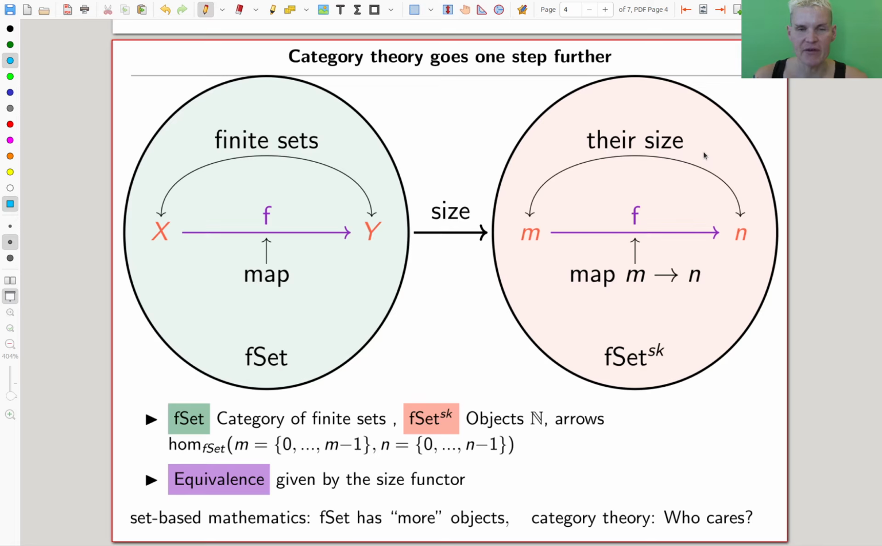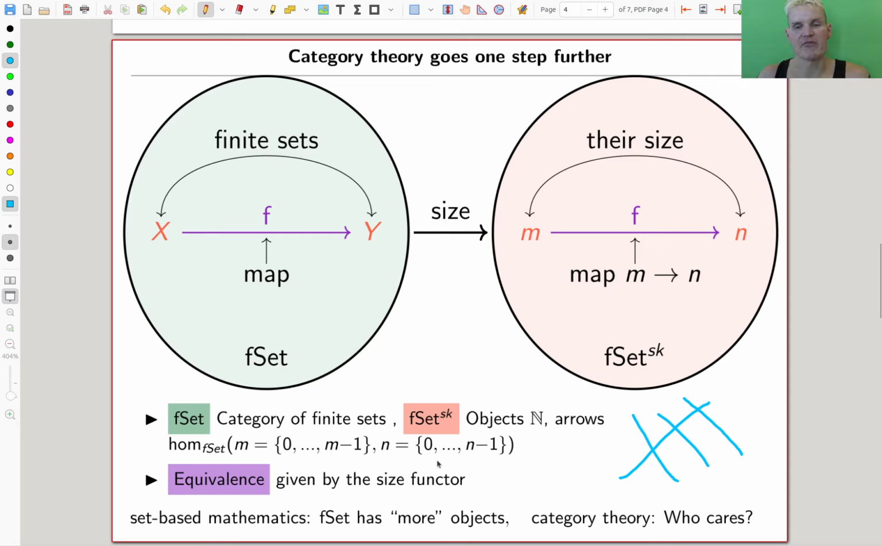For example, our category of finite sets. The objects are finite sets. The maps are maps. Our category of the skeleton of that thing, F set SK. The objects are just numbers, natural numbers, 0, 1, 2, 3, whatever, and the maps are bijections or whatever, these kind of type of maps between them. Just some maps from M to N in this case. And M is just my shorthand notation for the set 0 up to M minus 1.